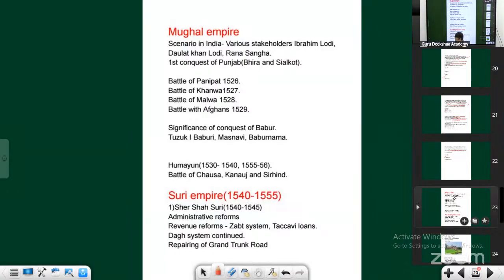So this is the end of ancient as well as medieval India. We have covered ancient and medieval India within 6 days, nothing short of an achievement. If you start reading individually about all these topics, it will take a lot of time. Now also you need to read. Otherwise, as I have asked so many questions, you can understand, you won't be able to remember the things. It's important that you read. Without reading and revising, all the efforts we have put in for 6 days will get wasted.